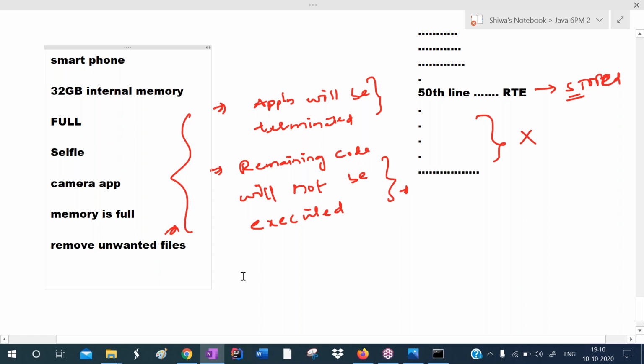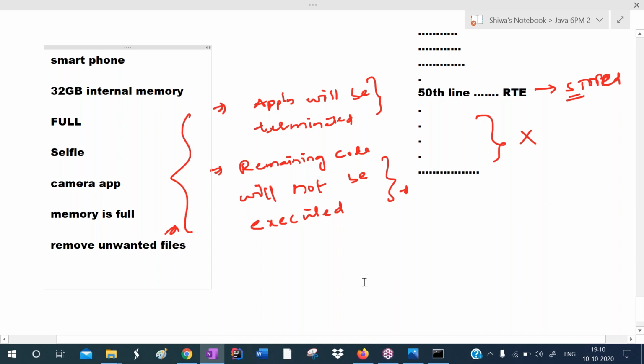If the camera app developer didn't handle this, what happens? When you take the selfie, the camera app will be closed. You cannot understand what the problem is, or your mobile will get stuck, and you have to restart. You may feel inconvenienced. That's why they handle the runtime error.